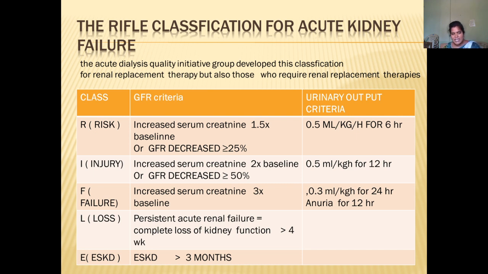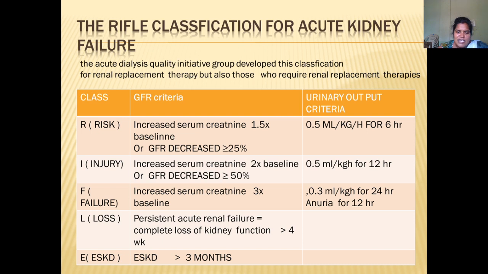Injury: when there is an injury, serum creatinine is increased to 2 times the baseline data, and the GFR level will be decreased. So obviously the GFR level will be very low. Urine output is 0.5 ml per kg per hour for 12 hours. So that is the thing.